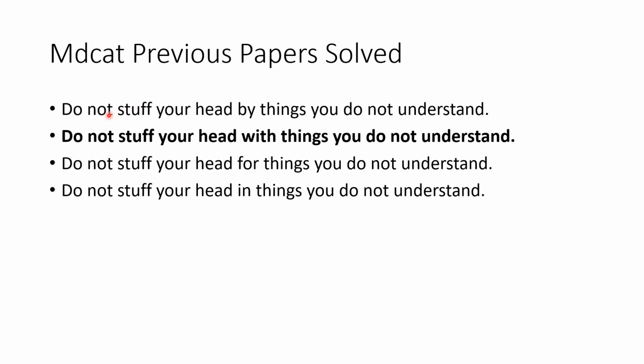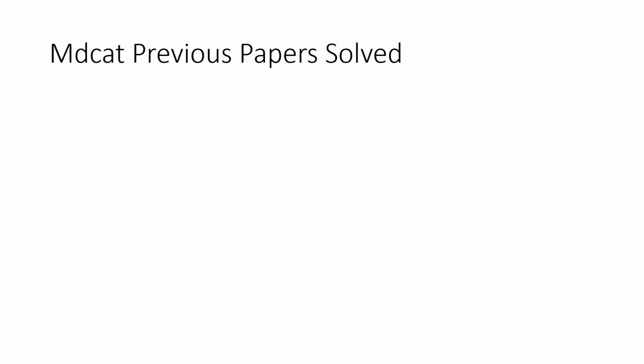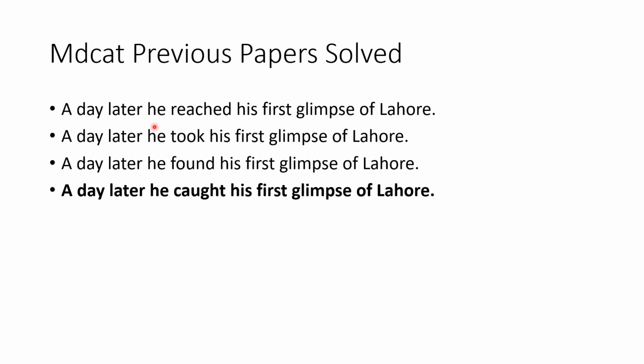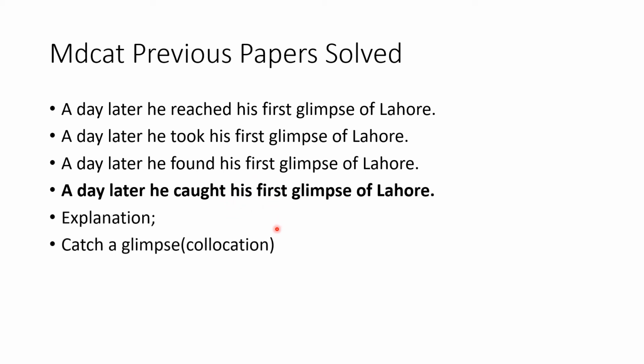Next one is, "Don't stuff your head by the things you don't understand." Don't stuff your head with, for, and in. And the correct preposition would be stuff with something. Next is, "A day later, he read his first glimpse of Lahore", took his first glimpse, found his first glimpse, caught his first glimpse. In these sentences, collocation mistake occurs, and the right collocation would be catch a glimpse.